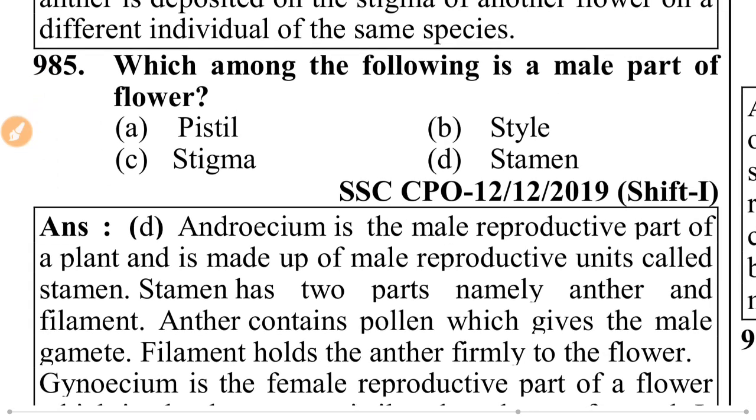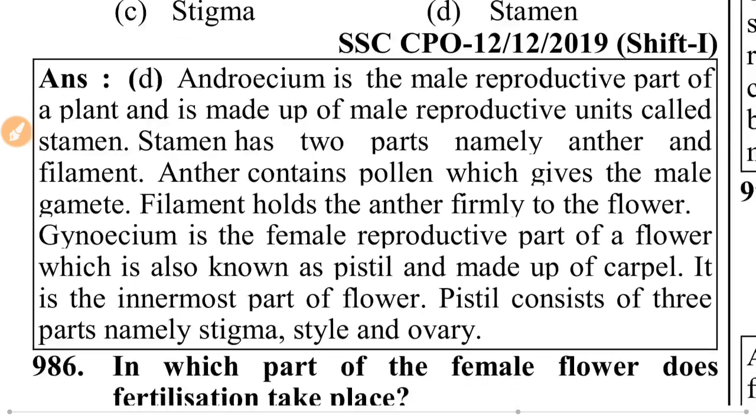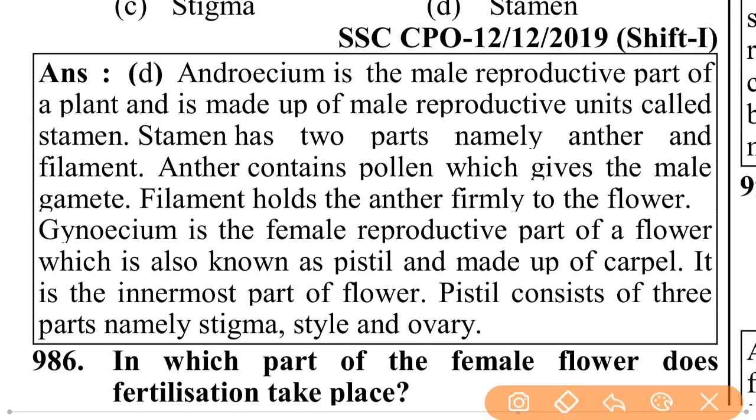Which among the following is a male part of flower? That is stamen. Androecium is the male reproductive part of the plant, and is made up of male reproductive units called stamens. Stamen has two parts, namely anther and filament.